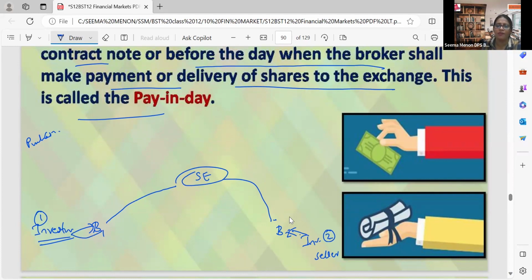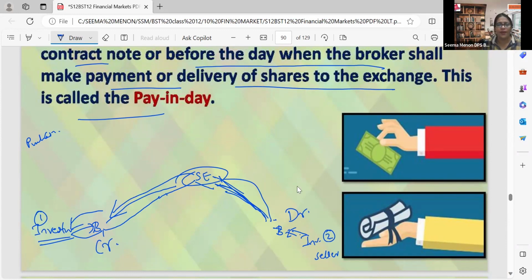I have to make the payment to broker 1, and broker 1 will connect to my depository participant, and from there they will connect through the stock exchange through the depository. After that, my payment will go from my bank account to the stock exchange. In the same way, broker number 2 will deliver the shares to the stock exchange, and it will be collected by broker 1 and go into my demat account. In my demat account it will be credited, and in investor 2's demat account it will be debited.